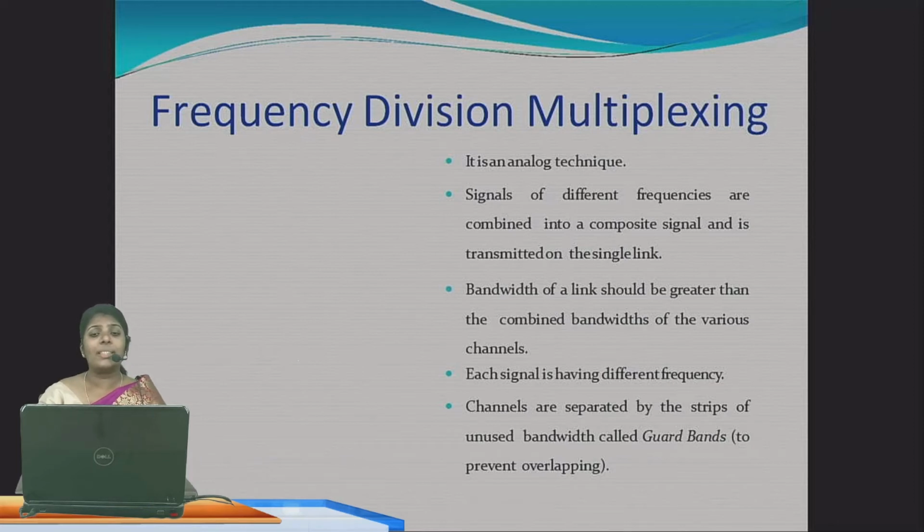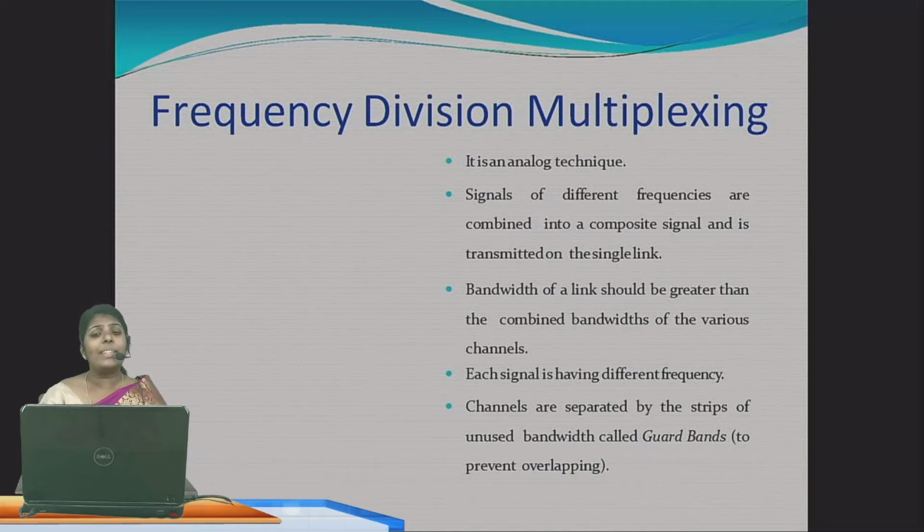Already we have said it is an analog technique where signals are sent in different frequencies. Each signal will have a different frequency. All the signals will not have the same frequency. So each signal has a different frequency.